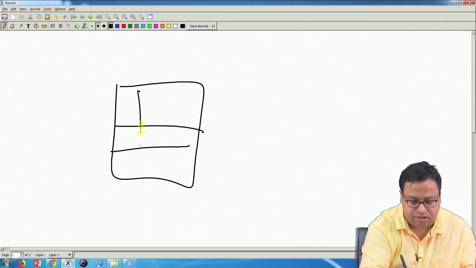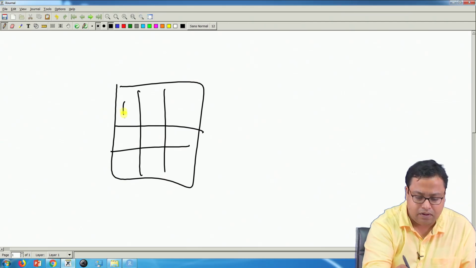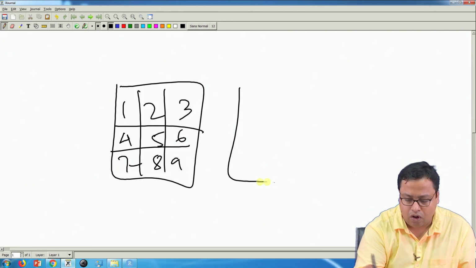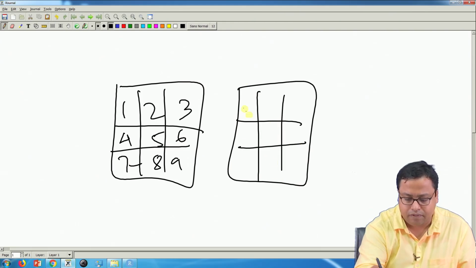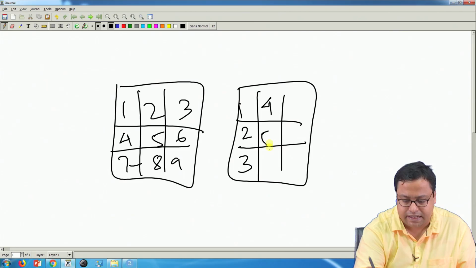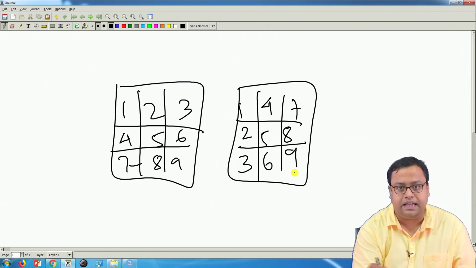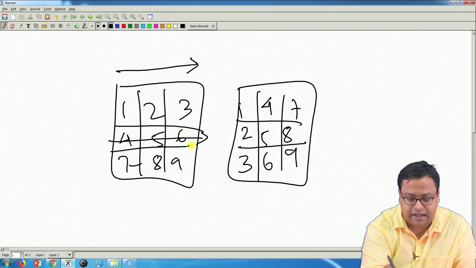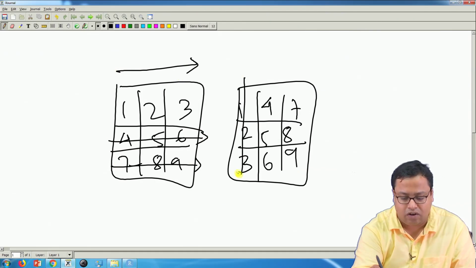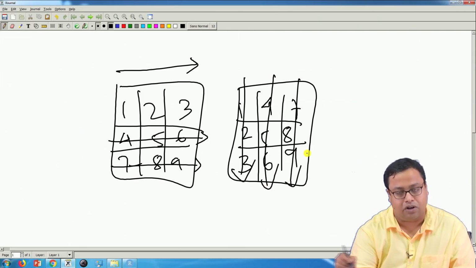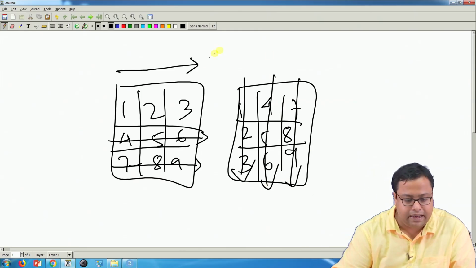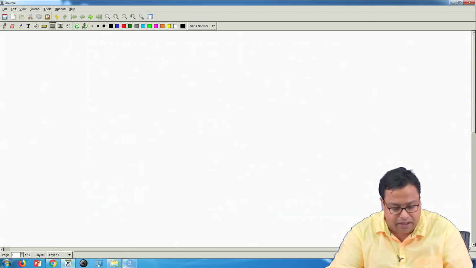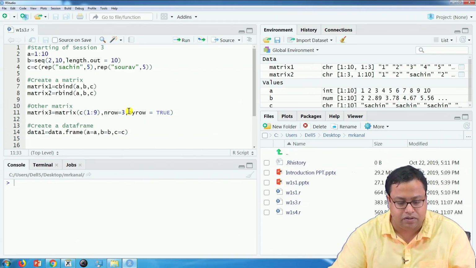If it is a 3 by 3 matrix, I can write 1, 2, 3, 4, 5, 6, 7, 8, 9, or I can write 1, 2, 3, 4, 5, 6, 7, 8, 9. The first one is populating by row: first row, then second row, then third row. And here it is column wise: first column, then second column, then third column. So I can populate it either row wise or column wise, and that can be given by just writing byrow is equal to true or false.